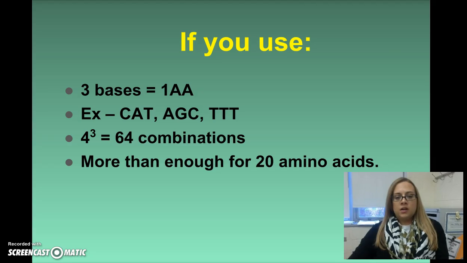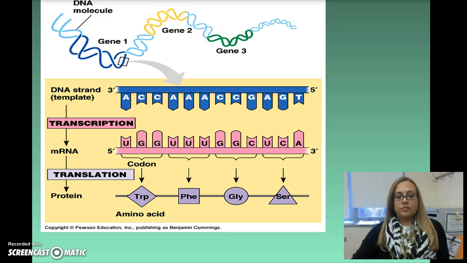And so when we talk about the genetic code, what we mean is that we are looking at 3 DNA bases at a time to code for 1 amino acid. An example would be CAT. That is 3 bases read together to code for 1 amino acid. AGC, TTT. When you do that, you end up with 4 to the 3rd combinations, or 64 possible combinations, and that is more than enough for the 20 amino acids that we have.